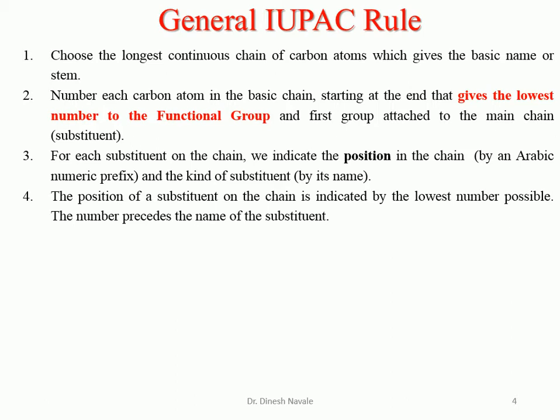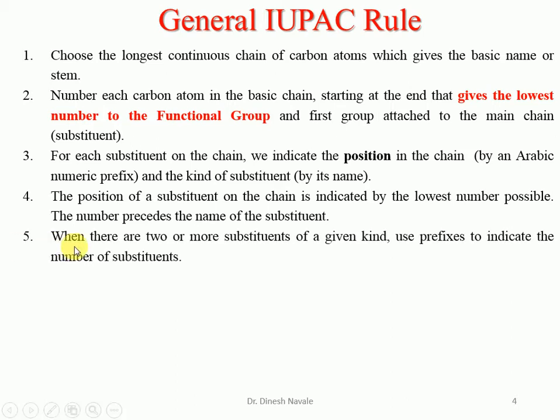Then whenever more than one substituent of the same kind is present, we have to utilize prefixes while giving the numbers to the substituents. Prefixes are: for 2 same substituents it is di, for 3 it is tri, for 4 it is tetra, and for 5 it is penta.